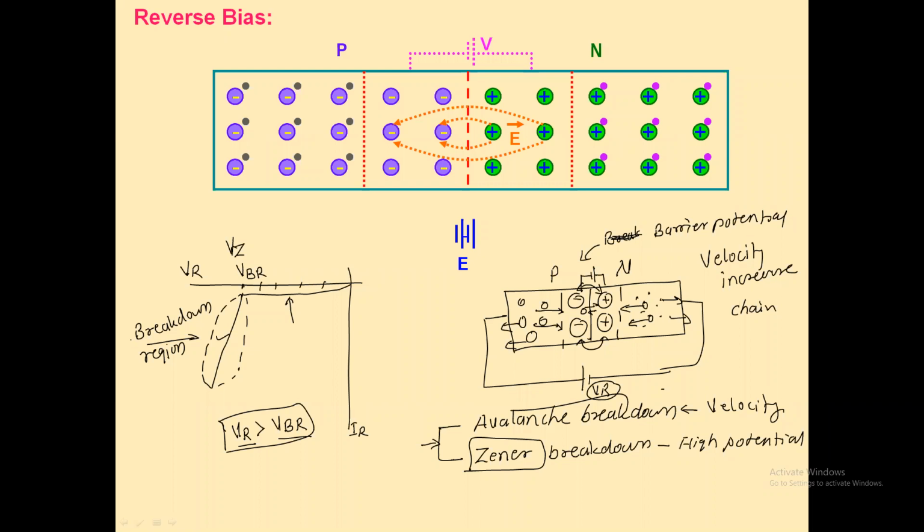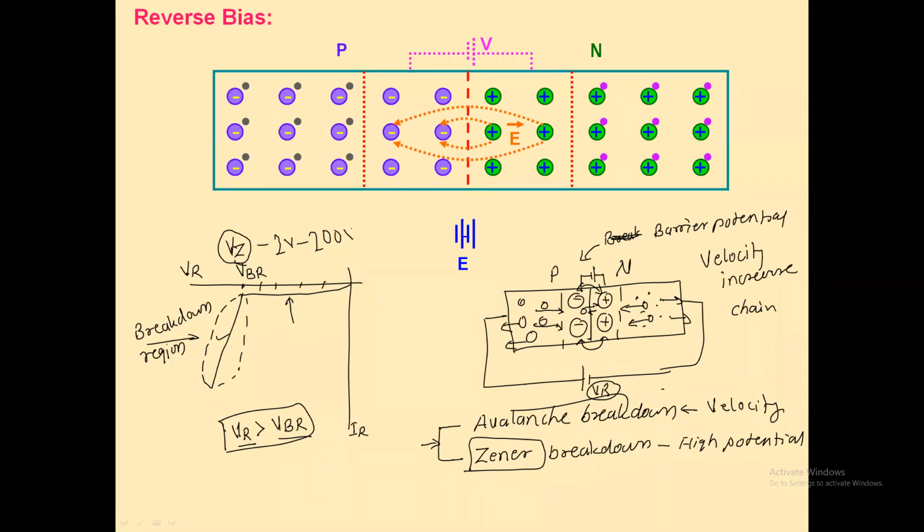So this is the basic mechanism behind the reverse bias diode, and we have to take care that the diode should not operate in this breakdown region. Because when the diode goes into the breakdown region, it will be permanently damaged. So practically we have to take care that the reverse bias voltage should not be greater than VZ. Now the question is, who gives this VZ? The manufacturer will give the value of maximum reverse bias voltage, and till now the value of VZ is in the range of 2 volt to 200 volt.